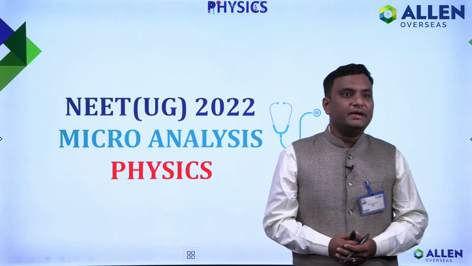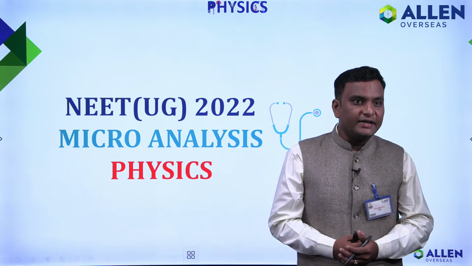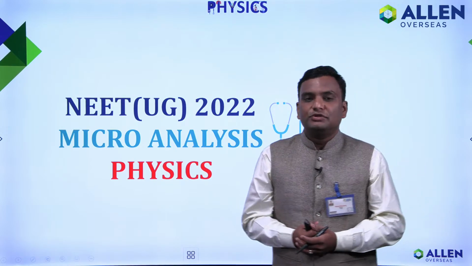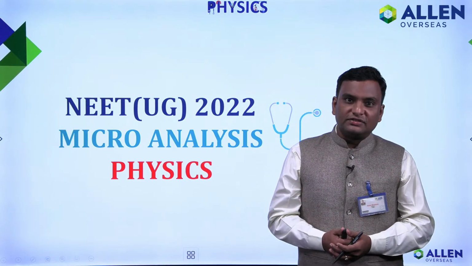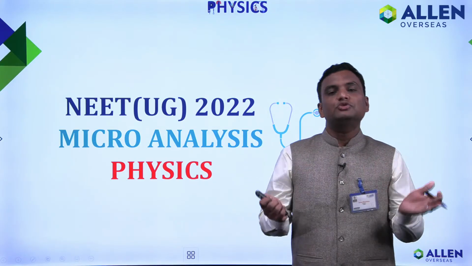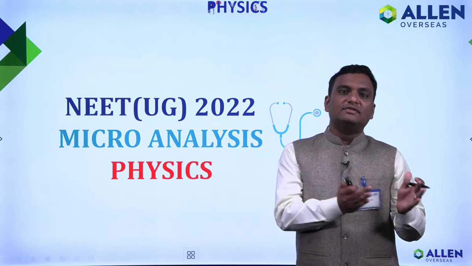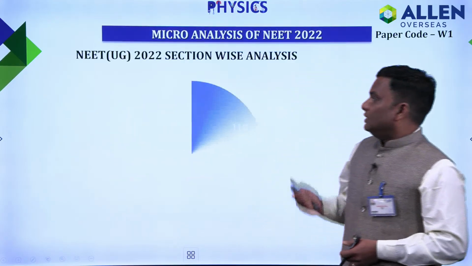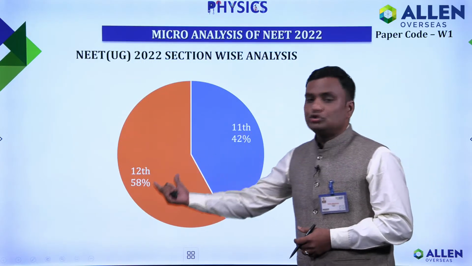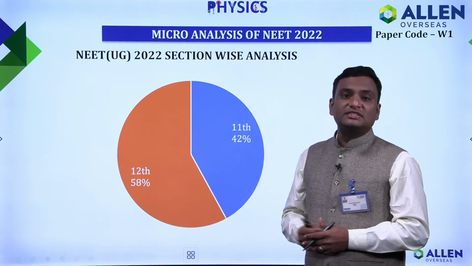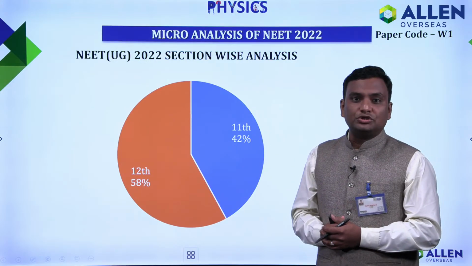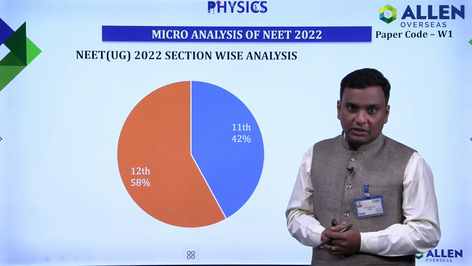Hello dear students and parents, I am Rahul Bhardwaj, Faculty of Physics at Allen Overseas, and today I am going to discuss with you the micro analysis of the physics section. I am going to start my analysis with the distribution of questions from the 11th as well as the 12th section. As you can see here, NTA this year has given 50% of the questions from the 12th section and close to 42% of questions from the 11th portion.